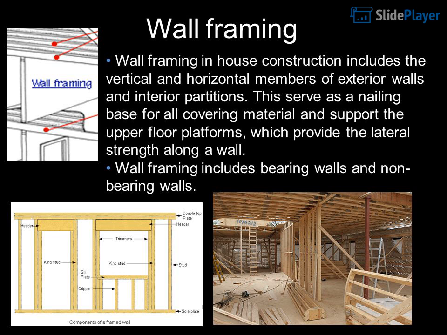Wall framing. Wall framing in house construction includes the vertical and horizontal members of exterior walls and interior partitions. These serve as a nailing base for all covering material and support the upper floor platforms, which provide the lateral strength along a wall. Wall framing includes bearing walls and non-bearing walls.